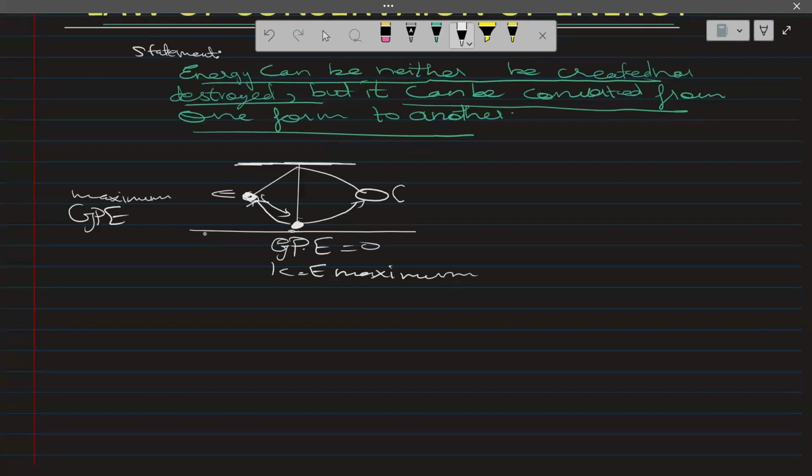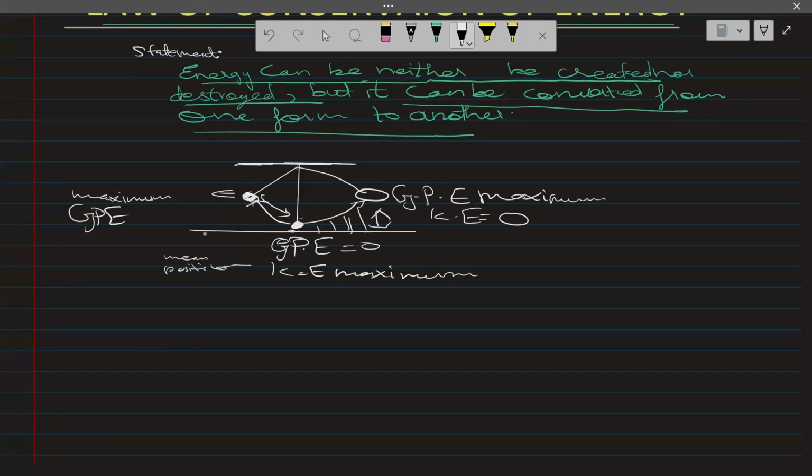And again, if it goes up, GPE becomes maximum because it gains height, while kinetic energy will be zero. This is called the extreme position, and this is called the mean position.